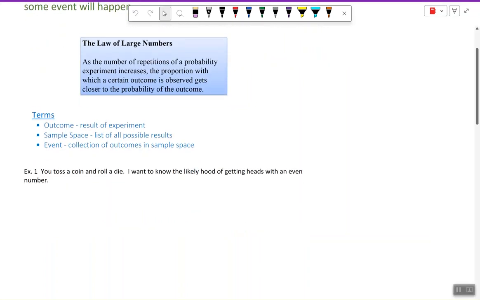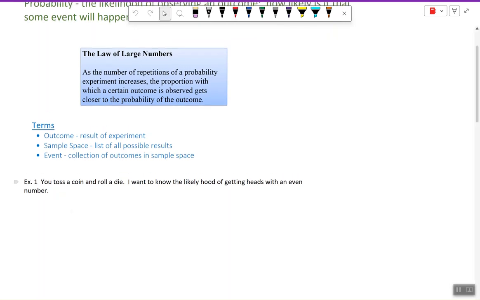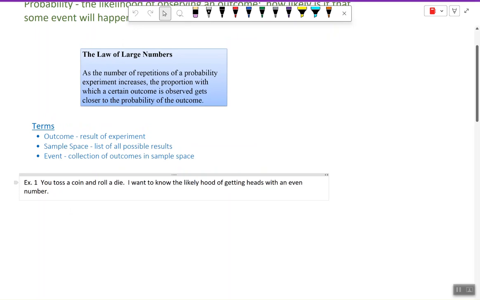So let's look at this example here. We're asked to take a coin and a single die, and it's a 6-sided die, and we want to know the likelihood of getting heads with an even number. And we're going to take this example to help illustrate some of these terms that we're looking at from above. First of all, we want to determine the sample space.